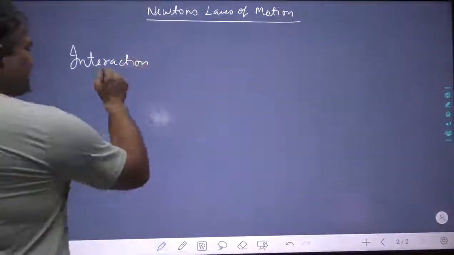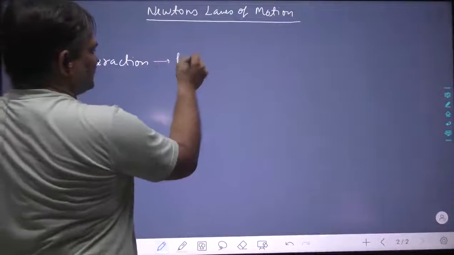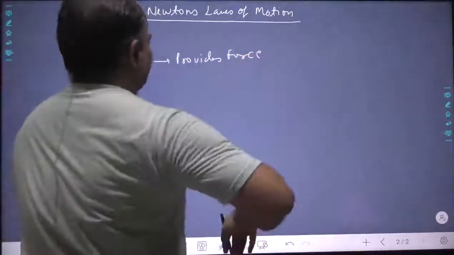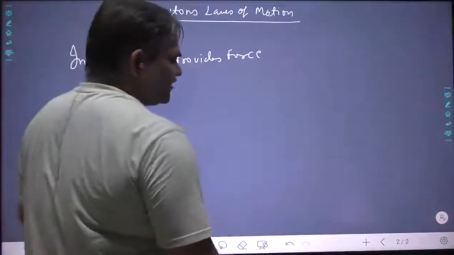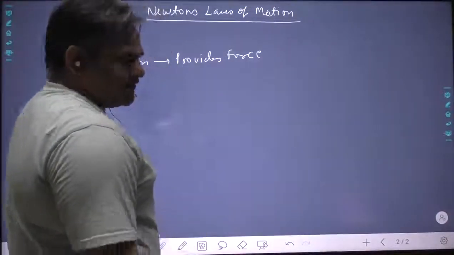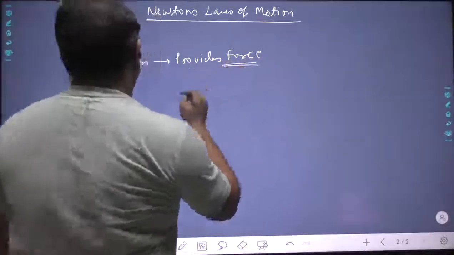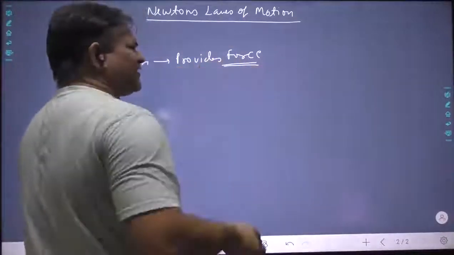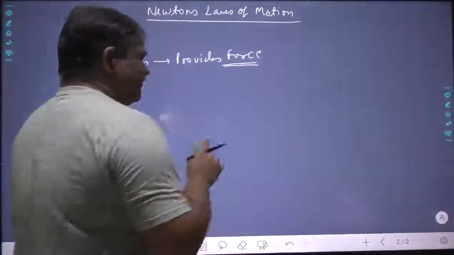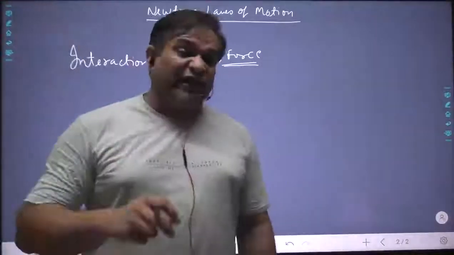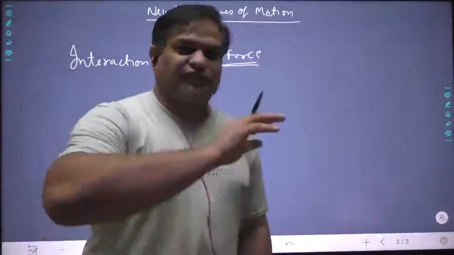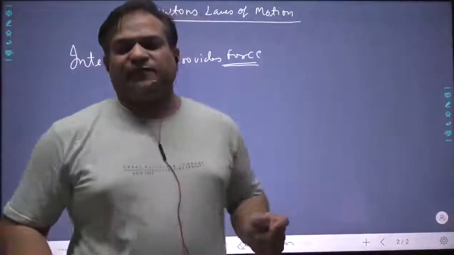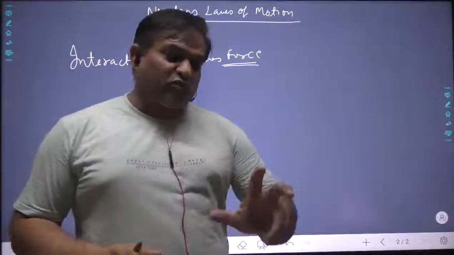Now, interaction provides force. If there is an interaction which does not provide force, then we will not call it an interaction. Every interaction will provide force. We can use interaction and force like synonyms. Whenever any body is acted upon by some force, then there is some motion. There must be some force for the motion to occur.